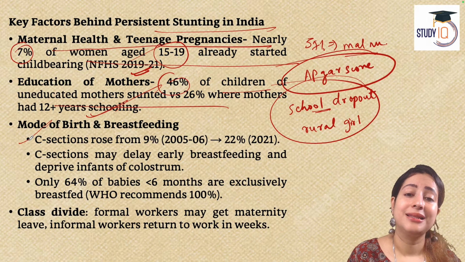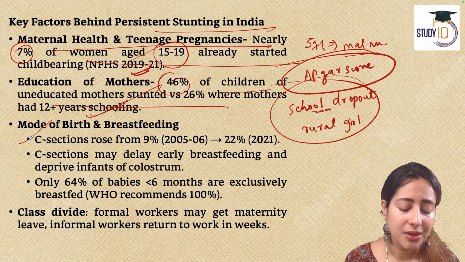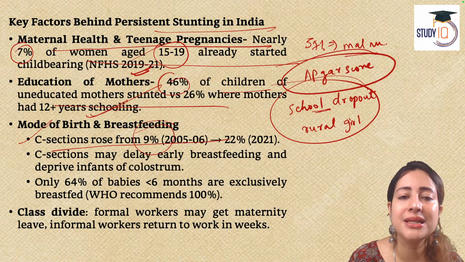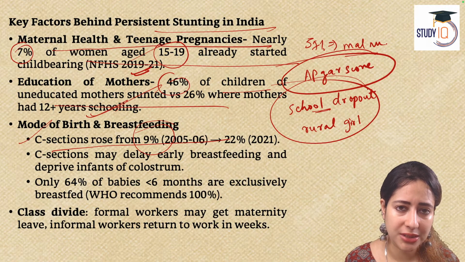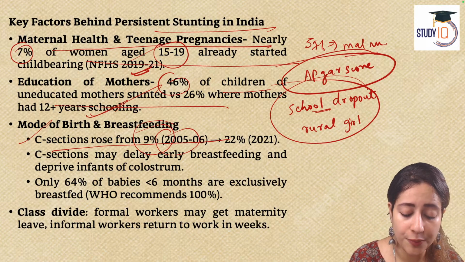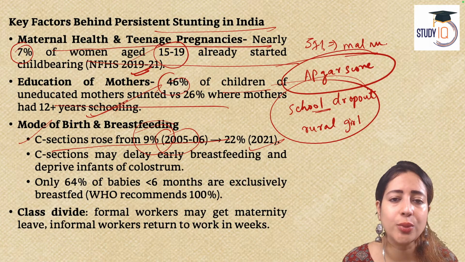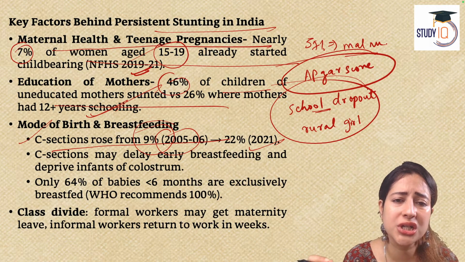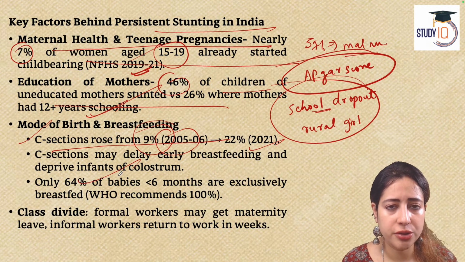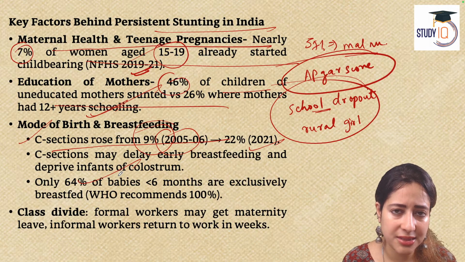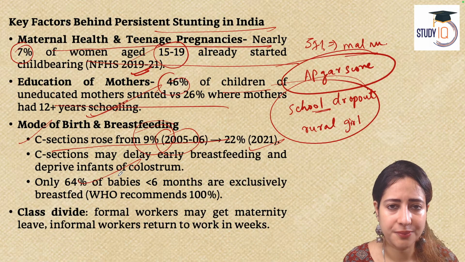This also promotes stunting among children. Another reason is the lack of proper institutional care in India, institutional health care in India. Now, unfortunately, the number of cesarean sections, the number of women who are giving birth through operation, surgery, has risen from 9% to 22% in just 2006 to 2021. This shows a huge grey area in medical healthcare in India because these children who are born as a result of unnecessary C-section or cesarean surgeries are also the children who do not receive breast milk.